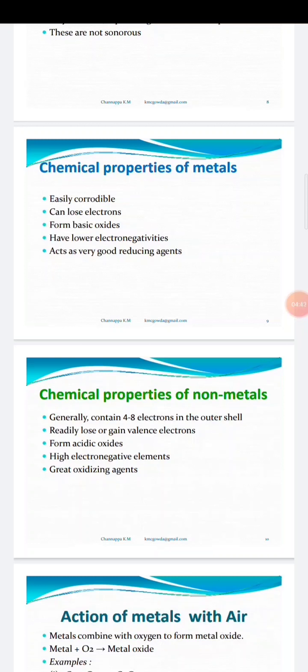If metals have to lose electrons, the non-metals have to gain electrons.